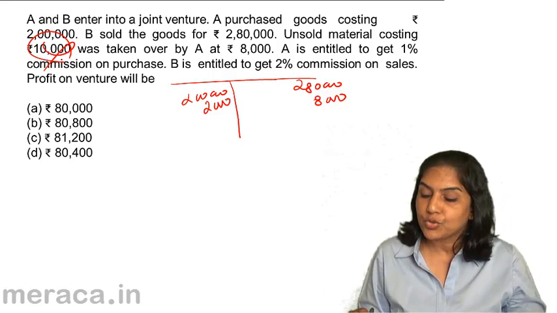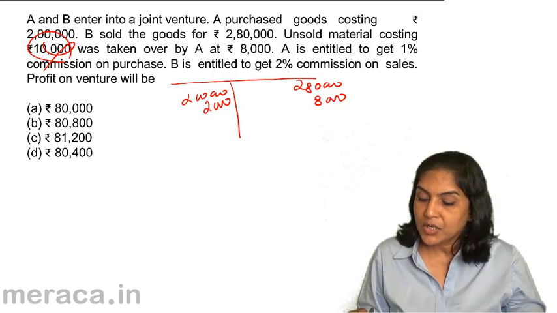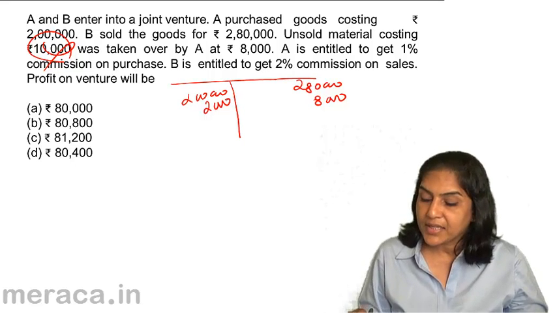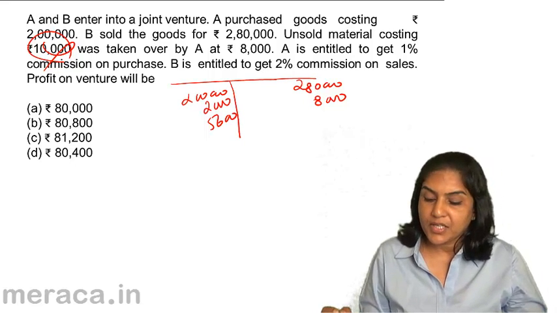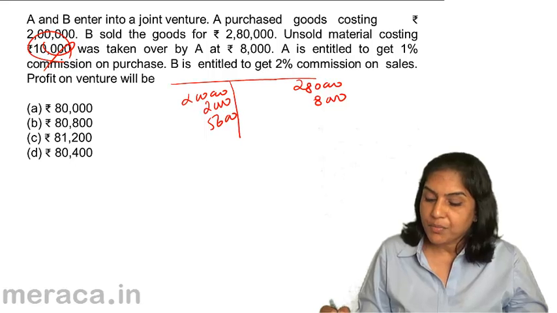And B gets 2% commission on sales. 2% of 2,80,000 would be 5,600. That's all. So what is our profit?